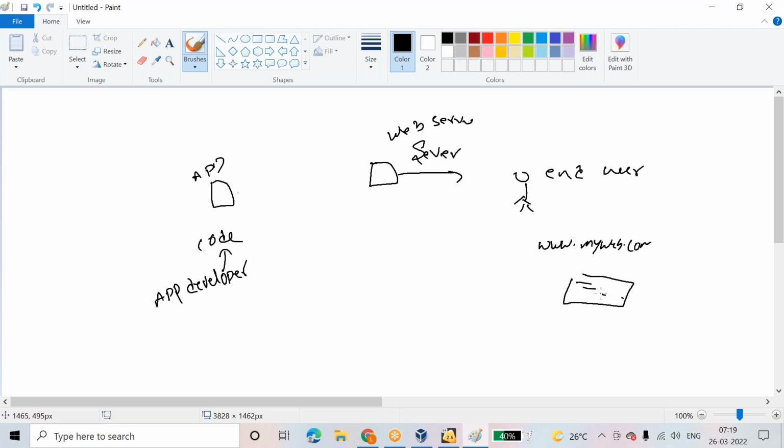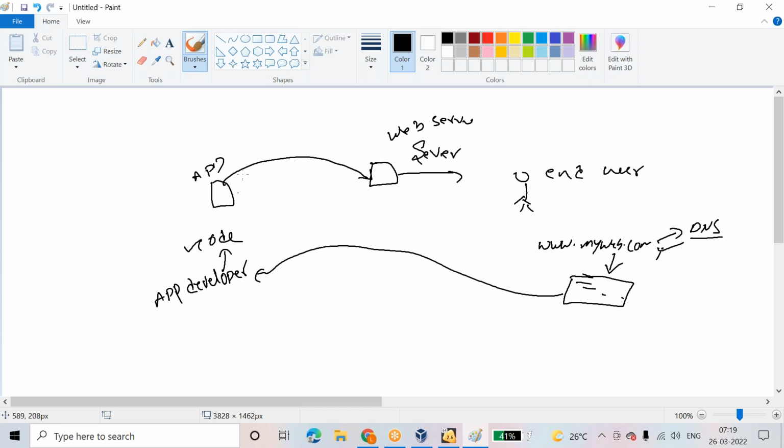How this nice view should come is taken care of by the developer. This code represents how this nice view comes and what functionalities it needs to do. But how can the end user get this page whenever he enters this? It needs to be deployed in some web server and it needs to be given some DNS name. DNS means domain name resolution, domain name services, I will teach you. Some DNS name needs to be given, and then only it will be forwarded to that page.